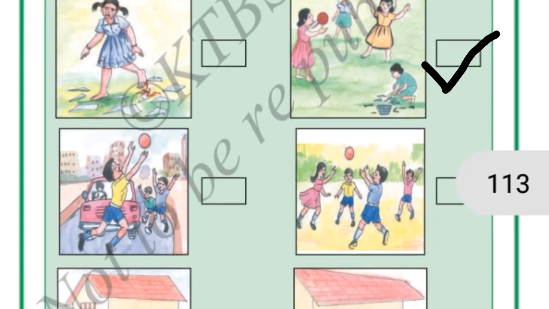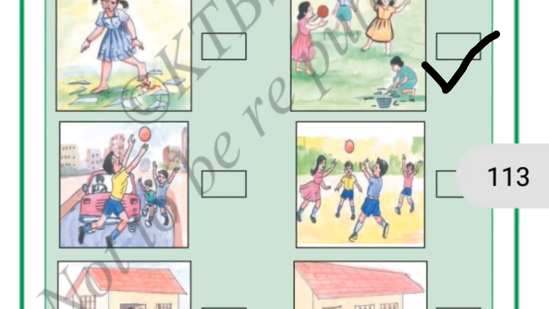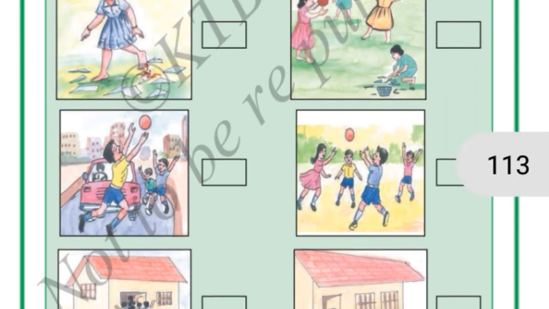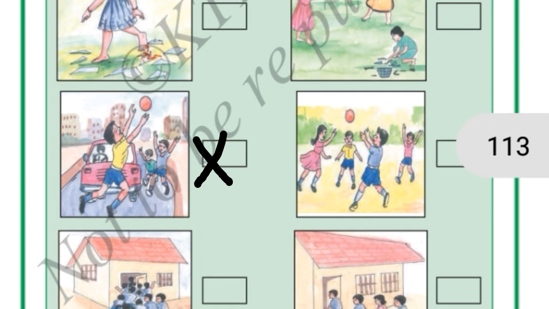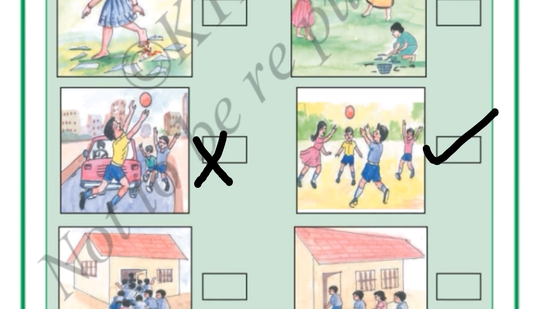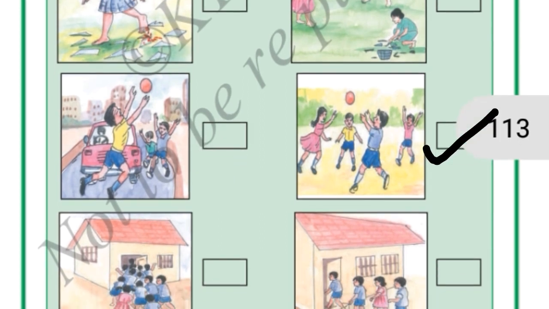Okay, see here the boys are playing football on the road. Is this a good thing? No, it is the wrong thing. Here all the children are playing ball on the ground. Is this a good thing? Yes, this is a good thing. So we will put a right mark.